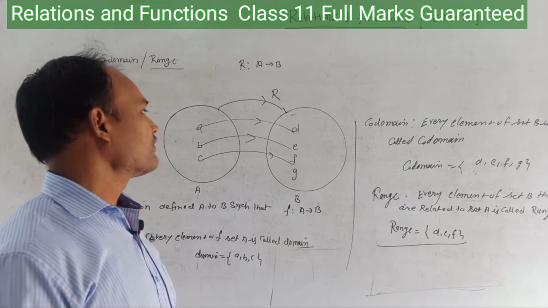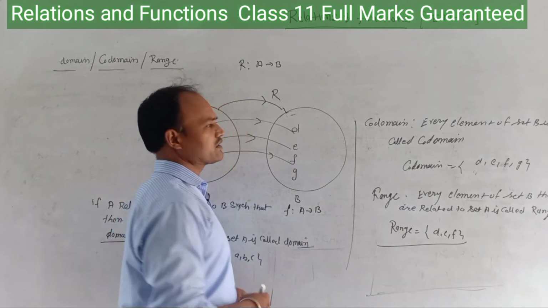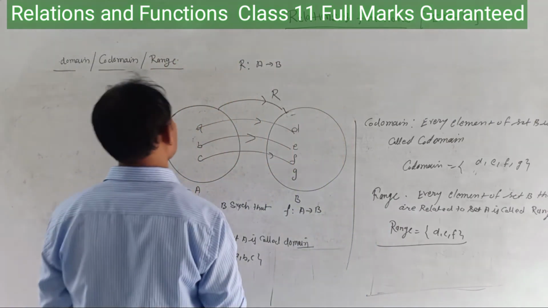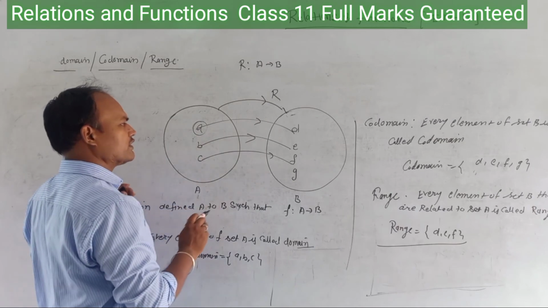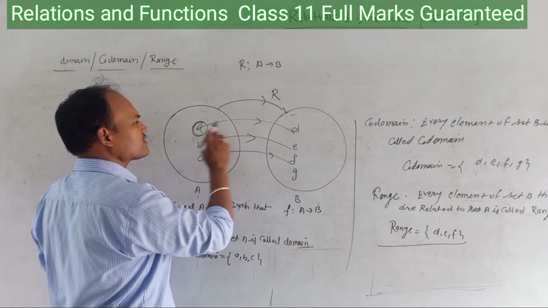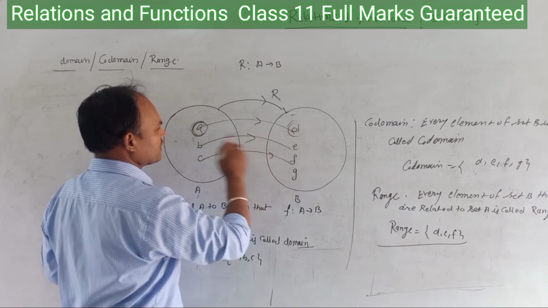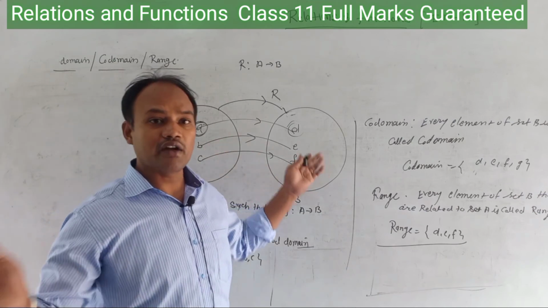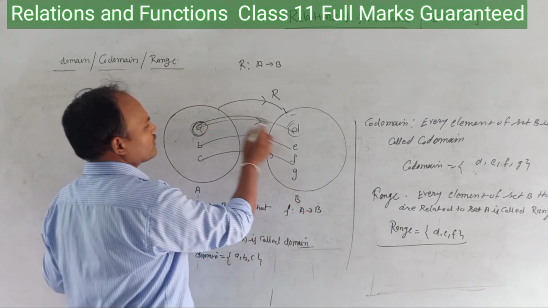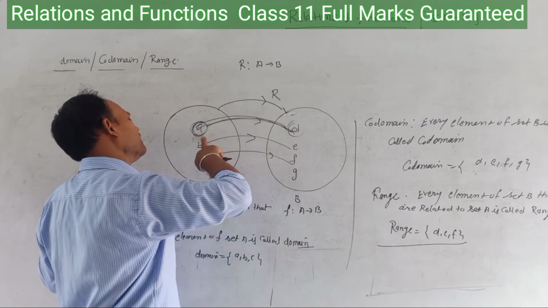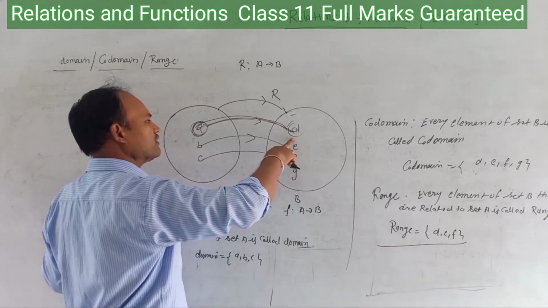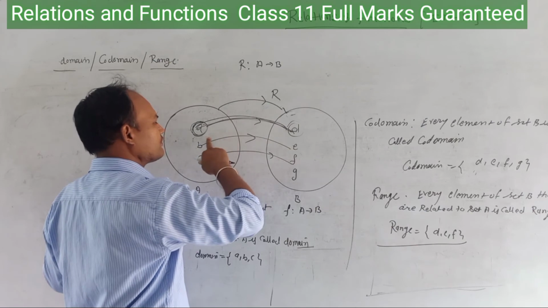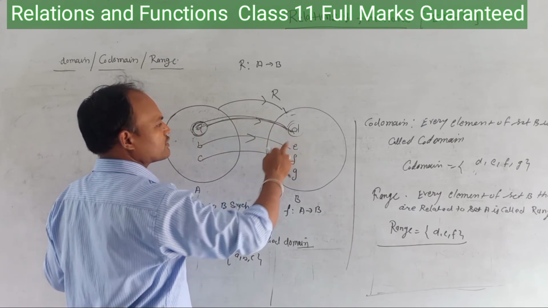Now the question arises, is this topic completed? No, it is not completed, because we have to know some more things. This is related to 12th class, but you should know it. A and B together is a wide relation, but A and D is a particular relation, meaning A is related to D. So D is the image of A, and A is the pre-image of D.